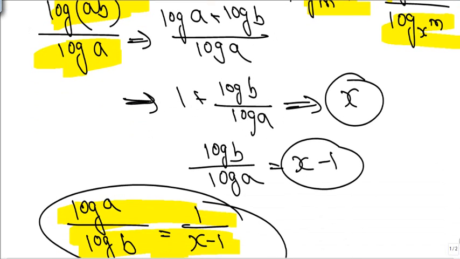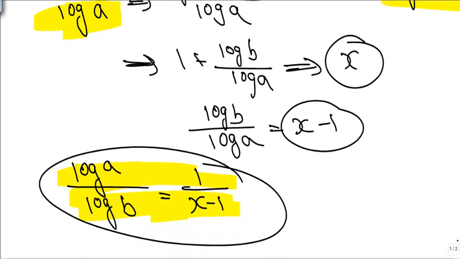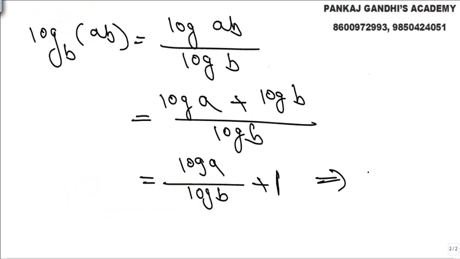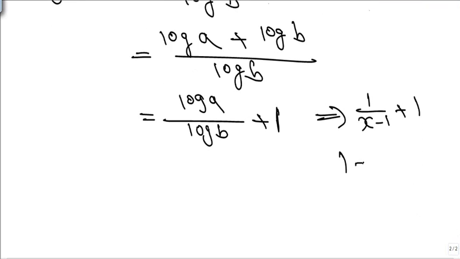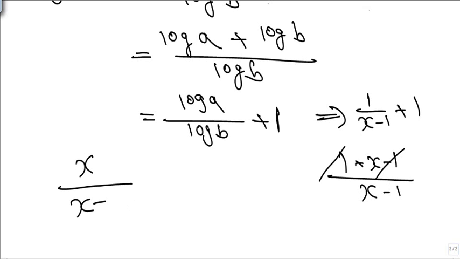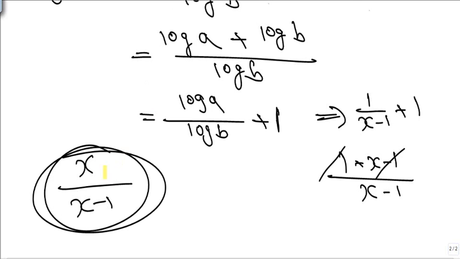What all we found out is log a upon log b is nothing but 1 upon x minus 1. So what all we get here is 1 upon x minus 1 plus 1. So let's quickly check out what we get. 1 plus x minus 1 upon x minus 1. So answer comes out x upon x minus 1.